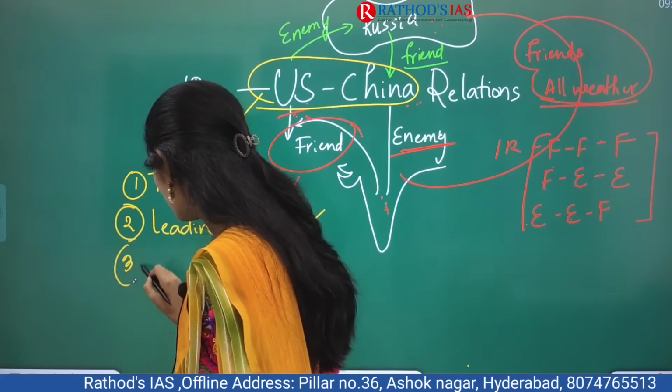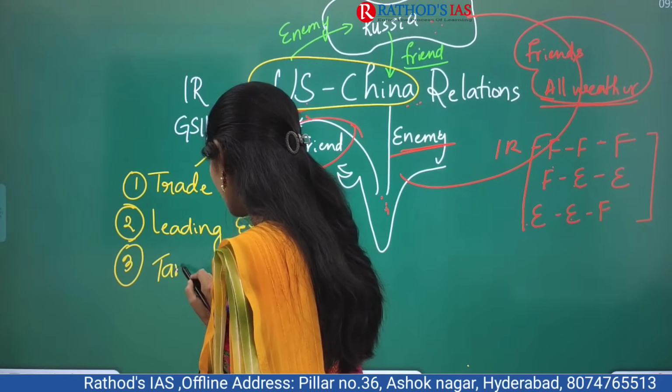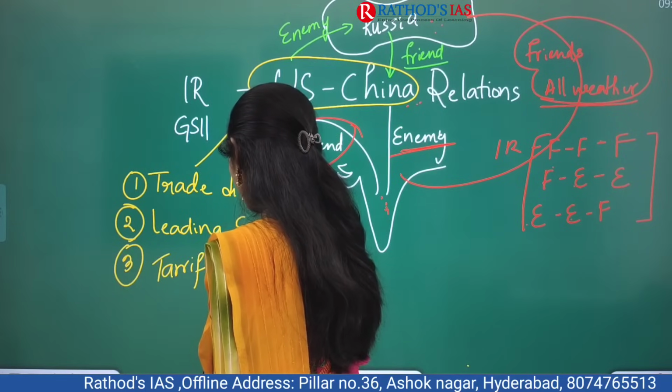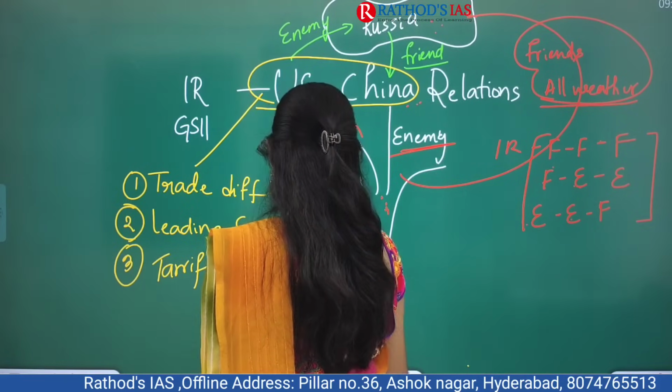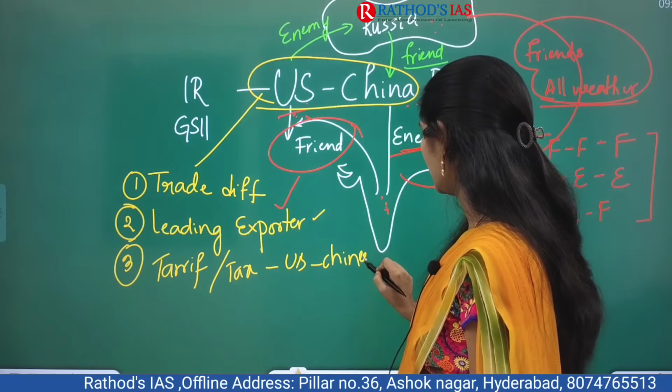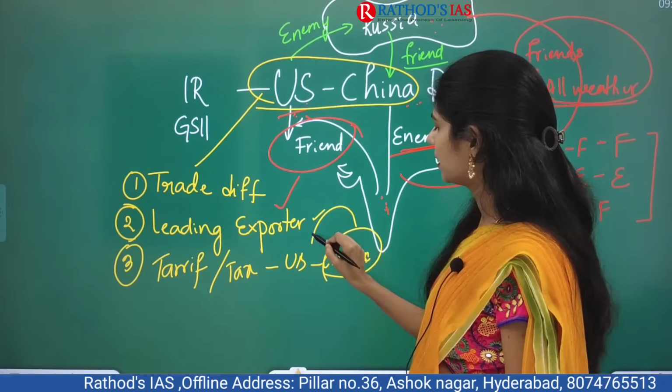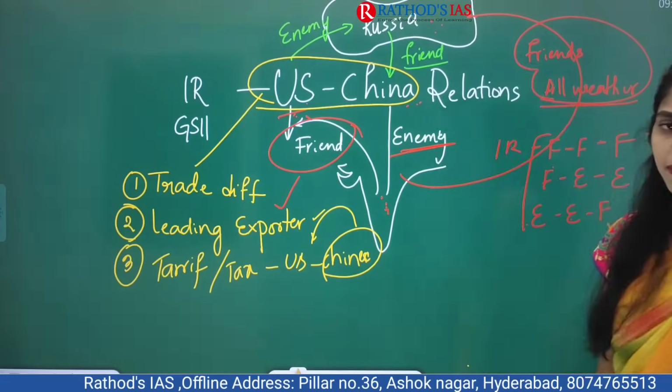And even there was an issue like tariffs or taxes on imports. So the US started imposing taxes on Chinese steel, Chinese iron, etc. It is not accepted by China.